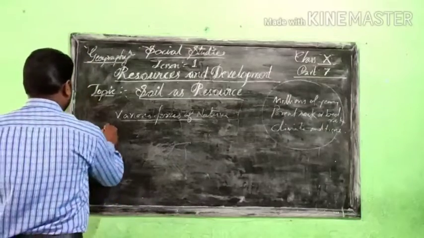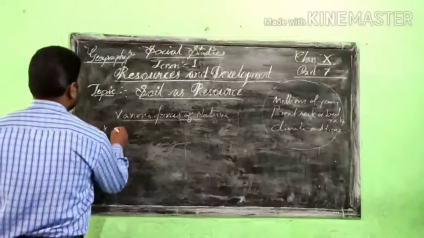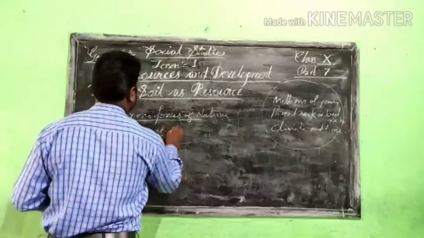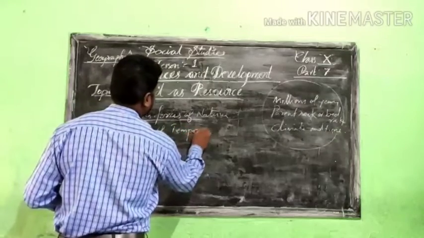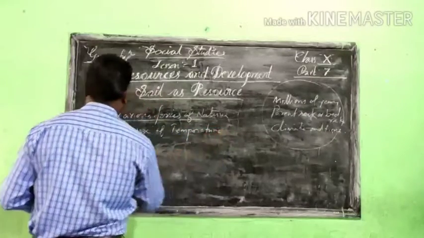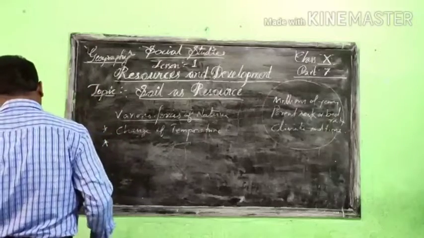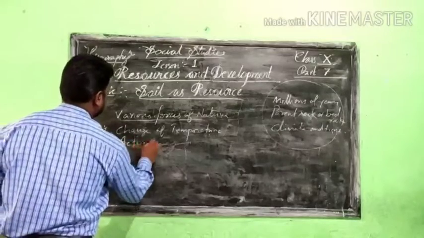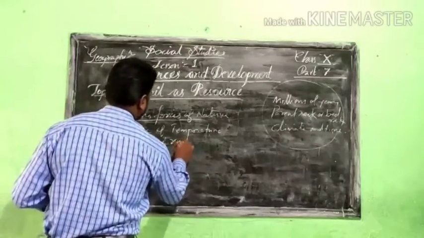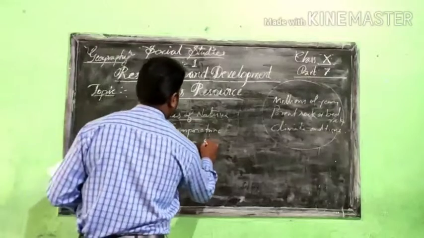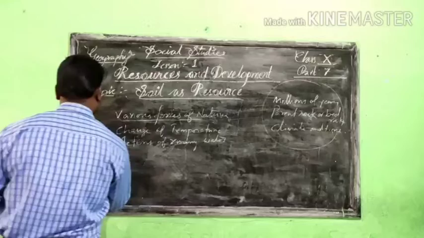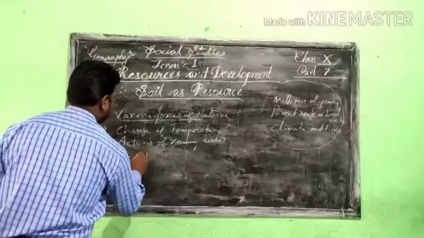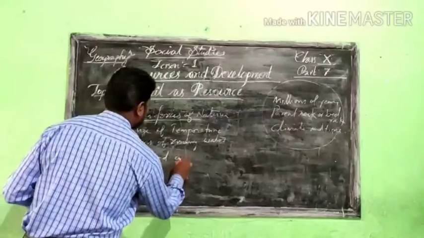What are they? The first one we understand is the change of temperature. The second one is the actions of running water. Another important thing is wind and glaciers.